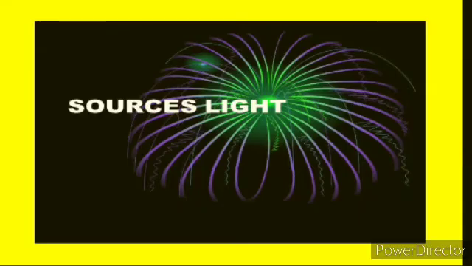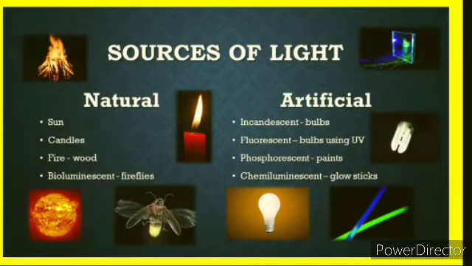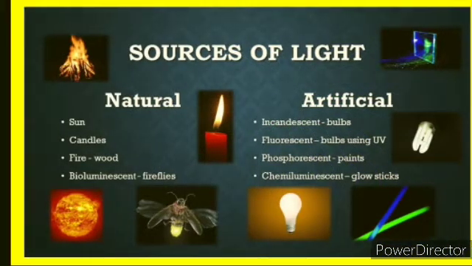The next topic is sources of light. An object which gives us light is called a source of light. Various sources of light can be grouped into two main categories. One is natural source of light and another one is man-made or artificial source of light.